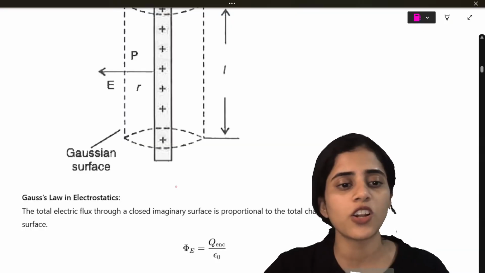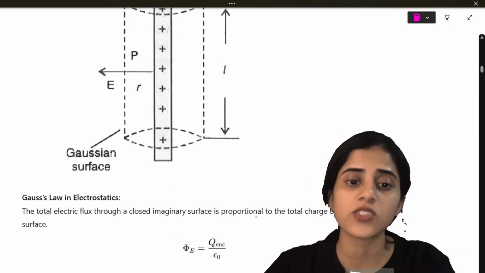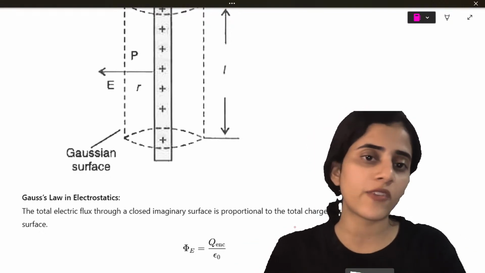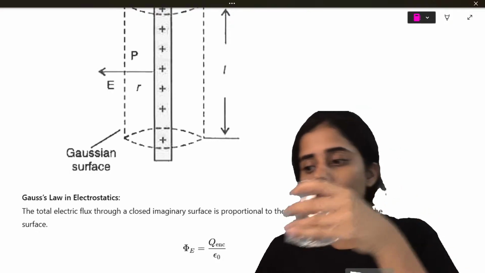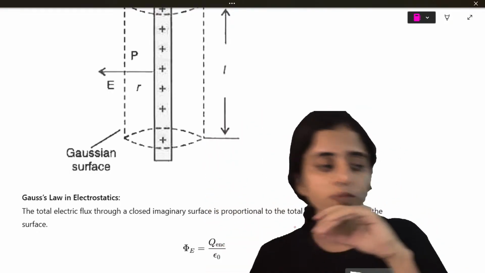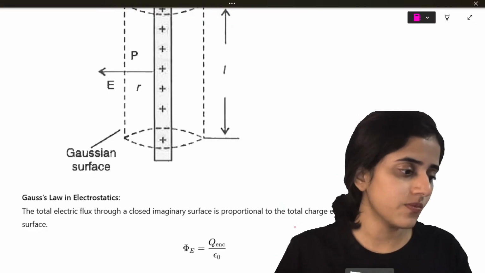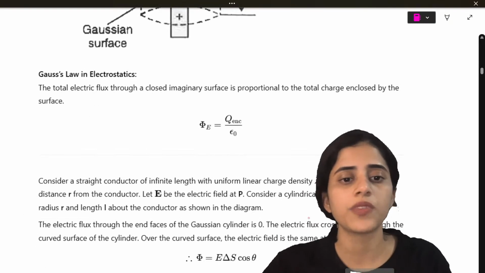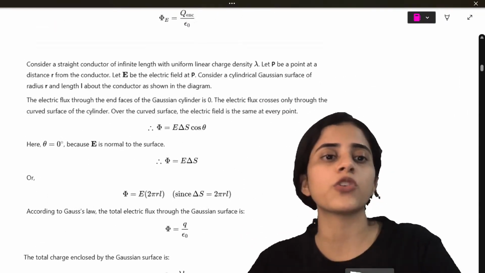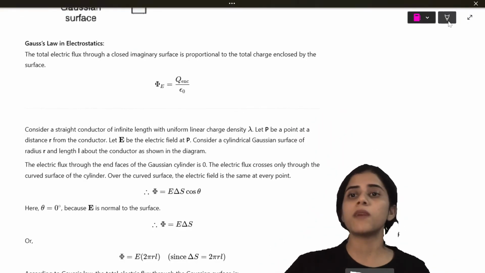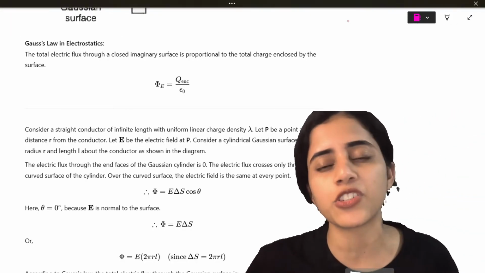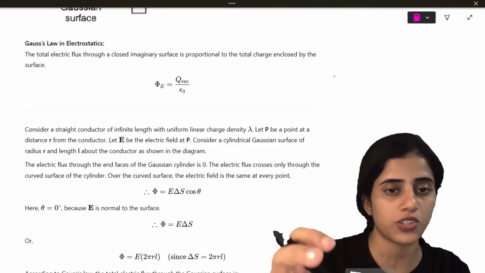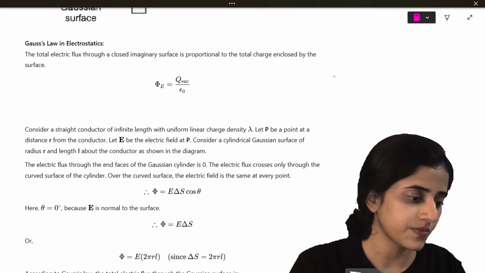So what is Gauss law in electrostatics? The total electric flux through an imaginary surface is proportional to the total charge enclosed by the surface. Phi is q by epsilon naught. We have already discussed that. Now, for full marks, for all 5 marks, for every derivation, you have to write a small explanation. I've given that here. For all 5 marks, I've done that.